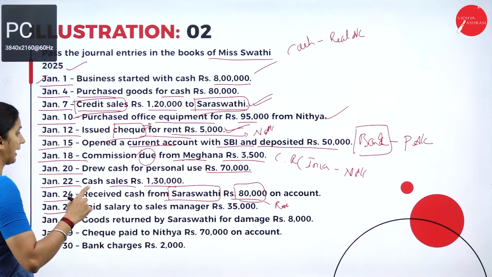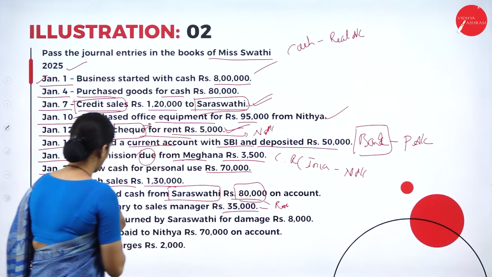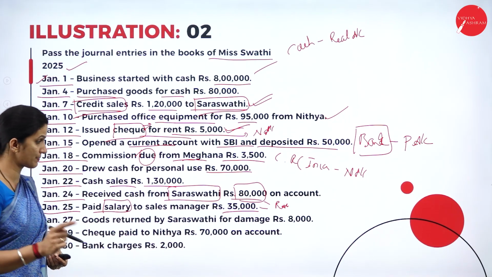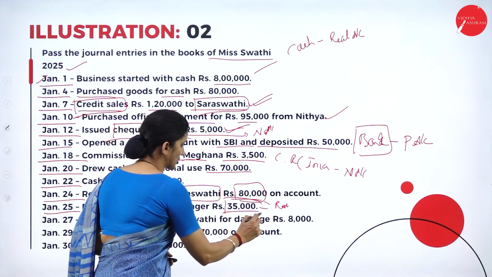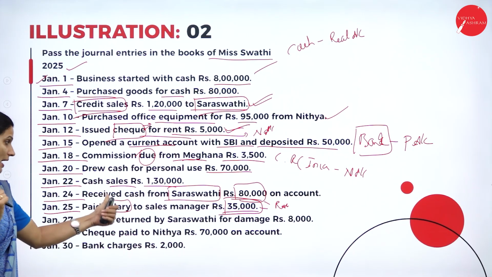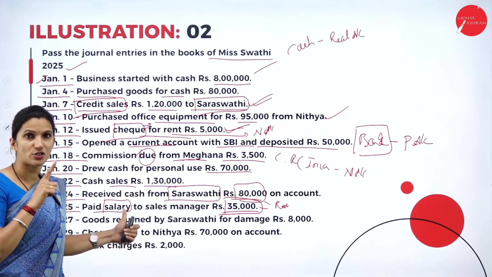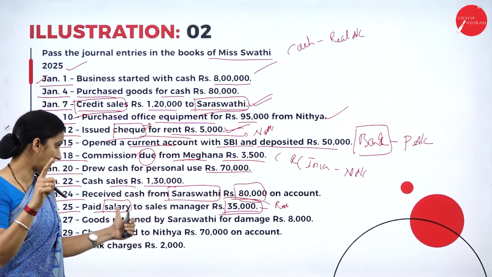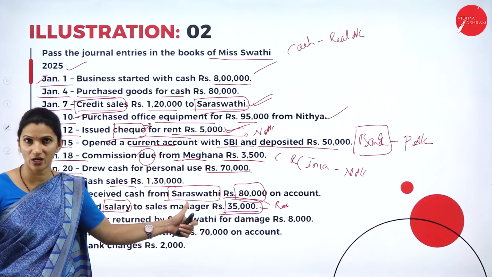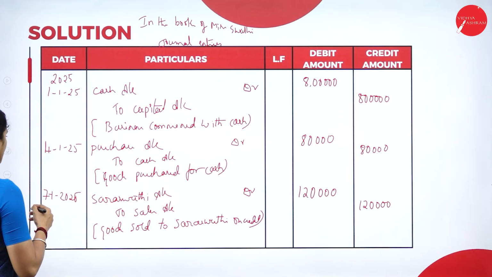Next we have the 25th transaction, paid salary to sales manager rupees 35,000. So here you have involvement of salary, one expense being paid, and cash of 35,000 is moving out of the business. Salary, being an expense, comes under nominal account, debit all the expenses. So salary account debit. You are making a payment, so the cash is moving out of the business, so to cash account 35,000.